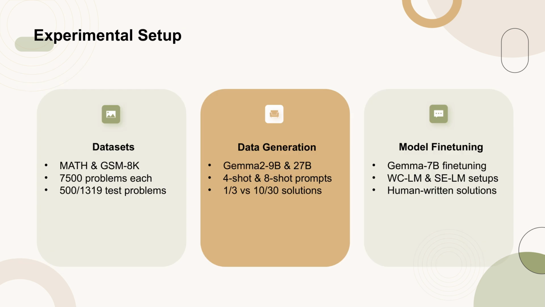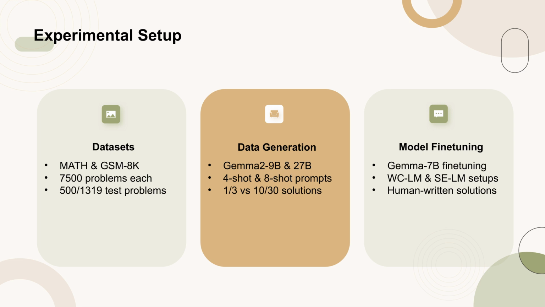In this experimental setup, the authors utilized two primary datasets, Math and GSM-8K. Each dataset contains 7,500 math problems, with evaluations conducted on 500 problems from the math test split and 1319 from GSM-8K. For data generation, pre-trained GEMMA 2 models, specifically GEMMA 2-9b and GEMMA 2-27b, are employed.